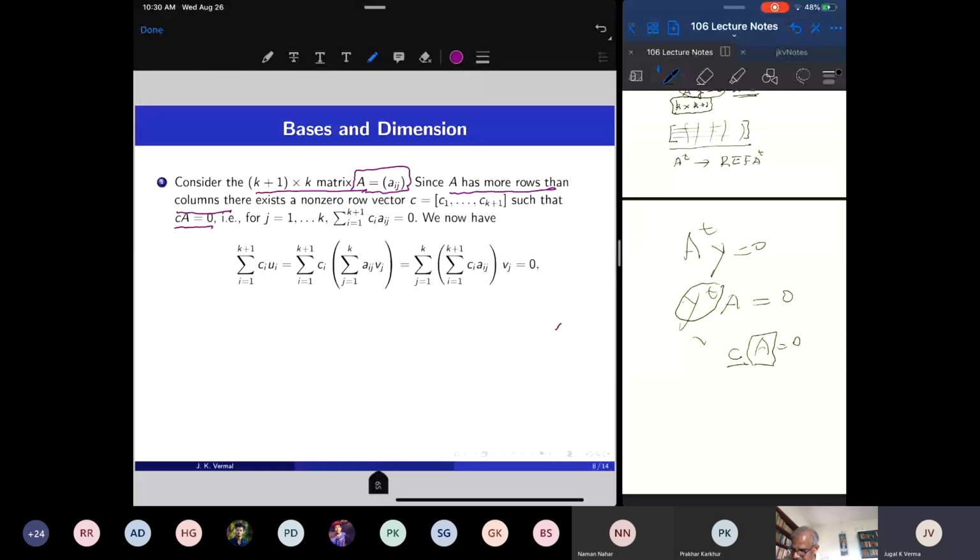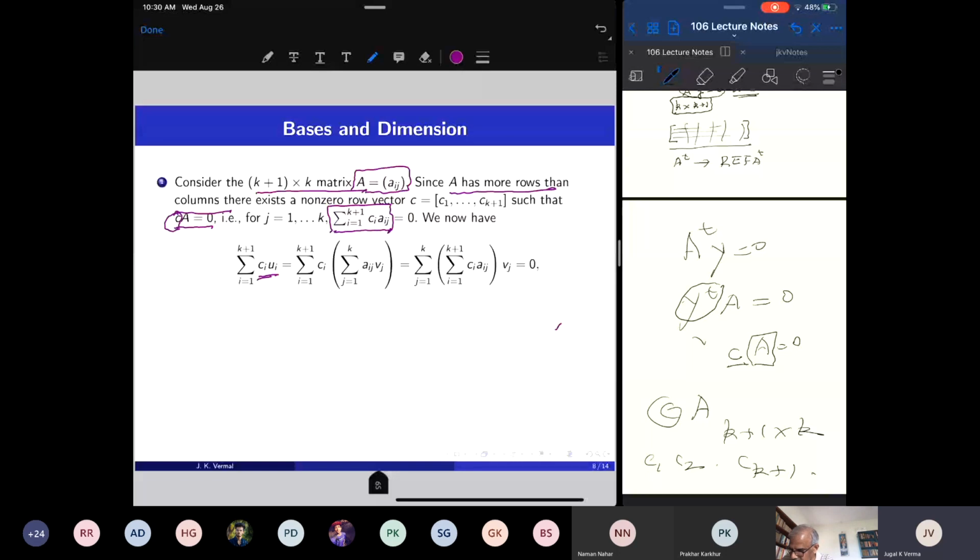That means if I display the components of a 1 by k plus 1 matrix, this has k plus 1 components, C1, C2, up to Ck plus 1. Then I apply it as a row vector, and the components of the row vector are these Ci, with i equal to 1 up to k plus 1. So I get this linear relation among the Aij for every j, and now C is this vector, Ca equal to 0.